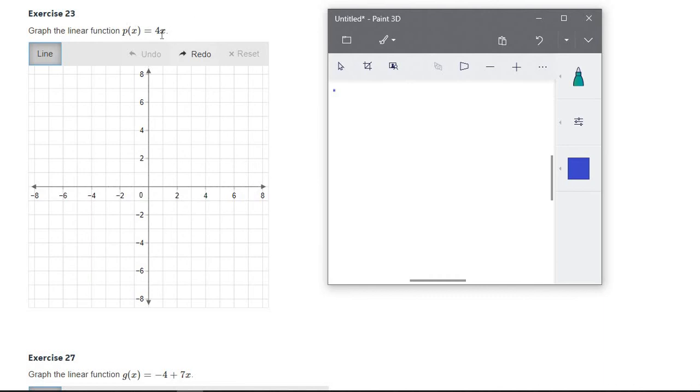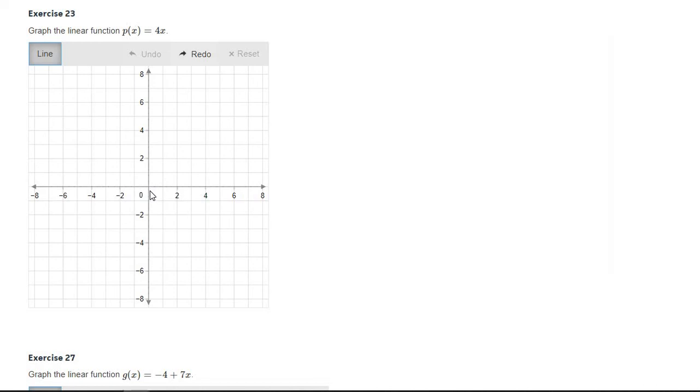So if we replace x with 0, so we're saying we're making an ordered pair here, and x is going to be 0. So now we just have to figure out what is our y value going to be. Well, if x is 0, 4 times x is 0. So if x is 0, that means y is also 0. So we're going to put that point on this line. This is 0, 0. That's our origin.